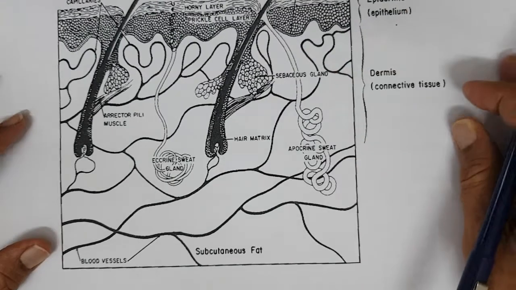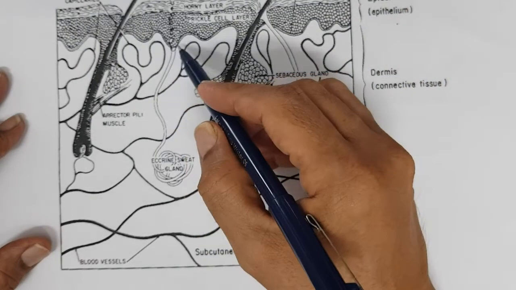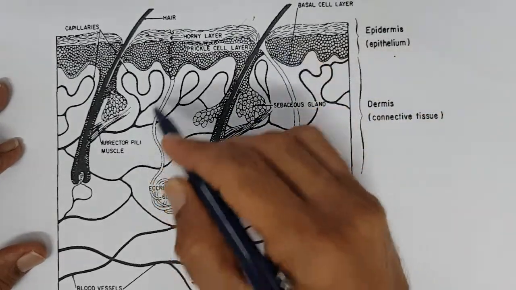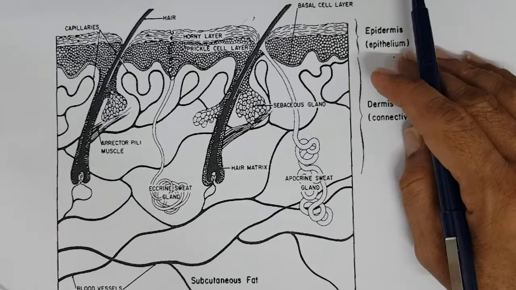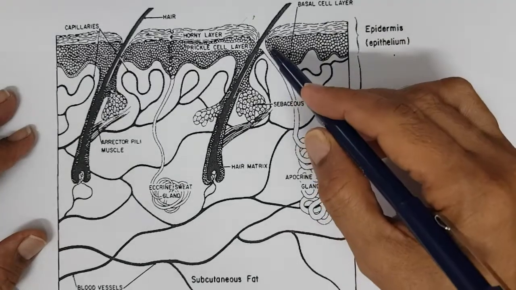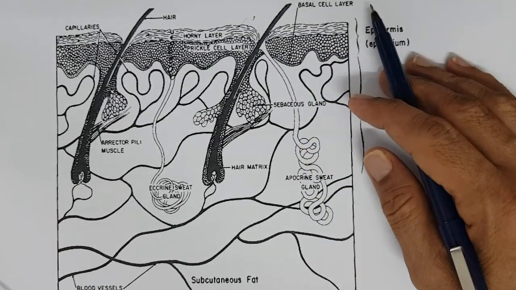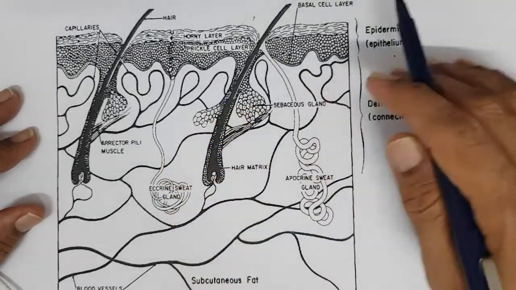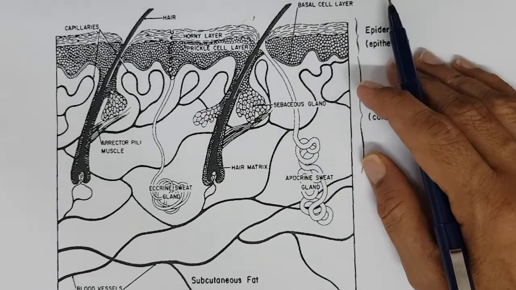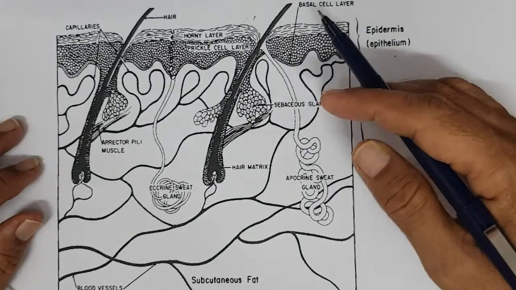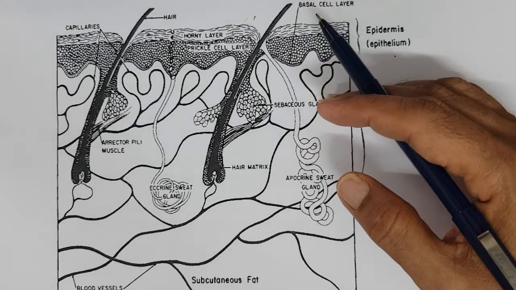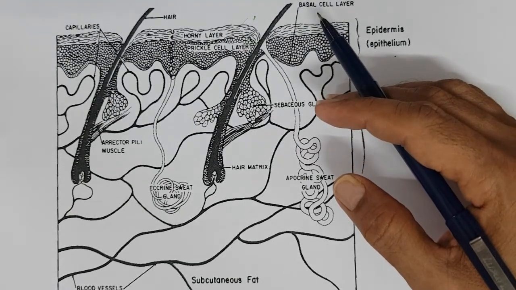Just to recollect, there are two sweat glands, eccrine sweat gland and apocrine sweat gland. Eccrine sweat gland is present from our birth. Apocrine sweat gland is formed only after puberty, right? Eccrine sweat gland is distributed throughout the body, but apocrine sweat gland is concentrated in certain areas like the back of the ears, underarms, groin area and all this.